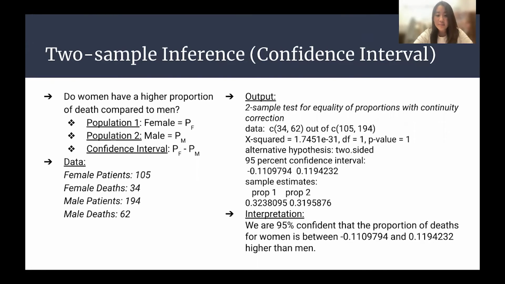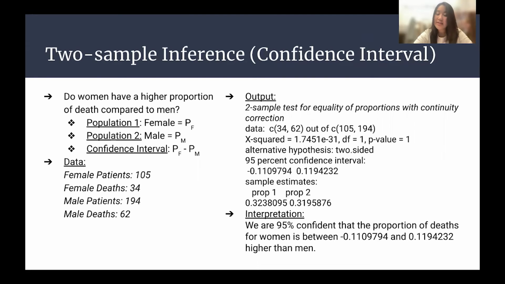Using the gender count table of patients who are alive and dead we made in our data cleaning section, we found that there were 34 female deaths out of 105 female patients. There were also 62 male deaths out of 194 male patients. With this data and a 95% confidence interval, we ran a two-sample prop test of proportions.